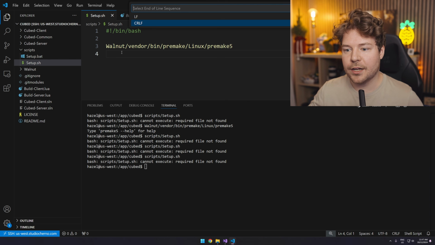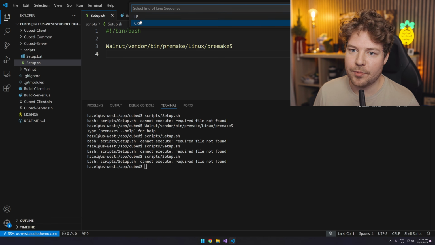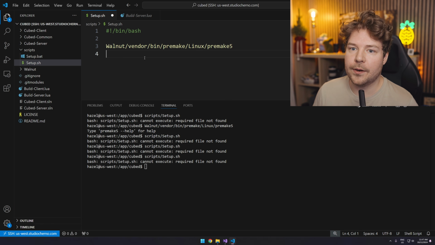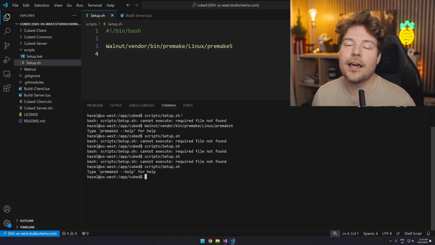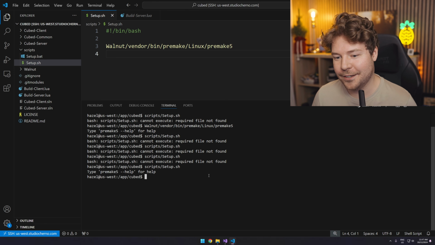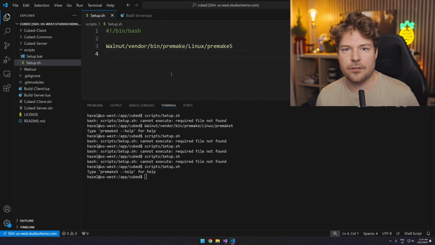Otherwise it's thinking that we want to execute something that I guess is a \r, and of course it can't find that. So it's a little bit cryptic, but I've had this before, so I remember what this is. So let's just change this to an LF and then obviously save the file, and then now if we run this, yeah, we should be there. So again, benefit of a live tutorial, I think. If you actually wrote this setup script on Linux, then you probably wouldn't have that issue, but we must have either written or saved it on Windows, or I don't know, maybe Git checked it out that way for us.